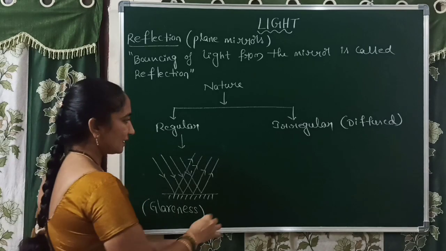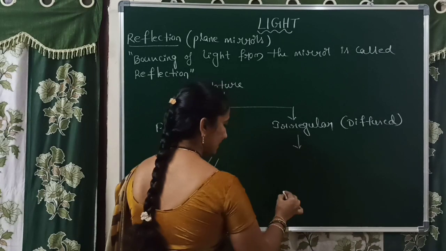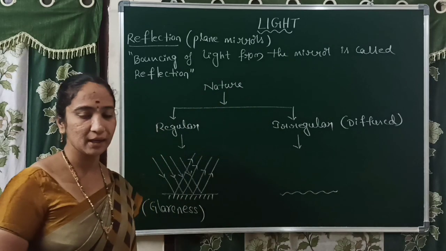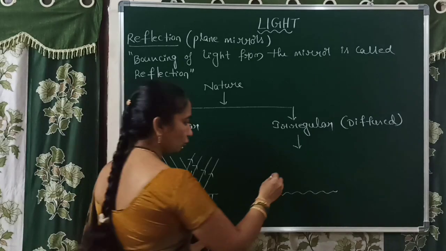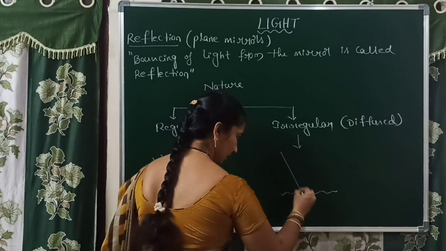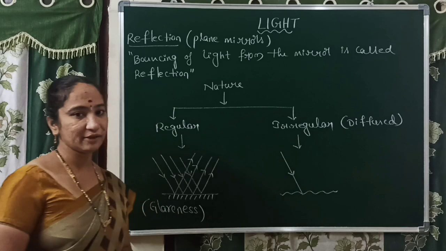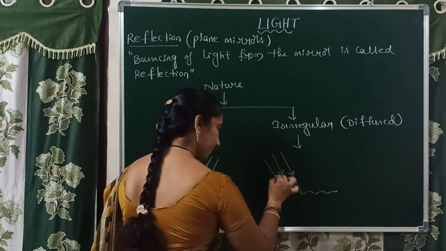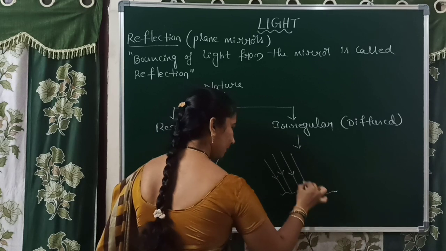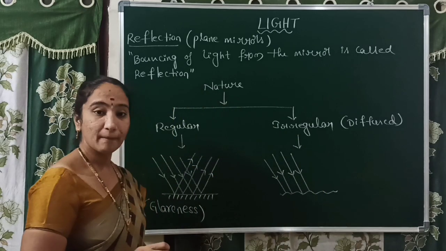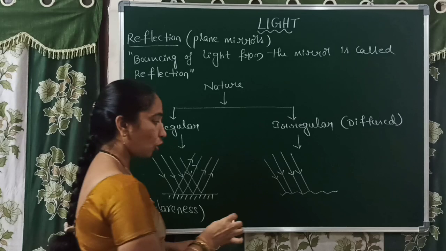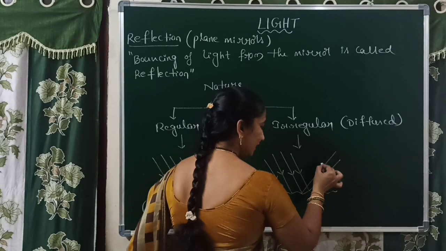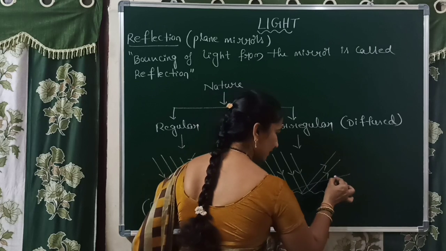Right. Now consider a surface that is very rough, like ground or wall. Okay. So, what happened? How do the reflected light rays travel? A parallel beam of light is falling on it. Here also a parallel beam of light is falling on it. But after reflection, they do not travel as a parallel beam. They travel in different directions like this.